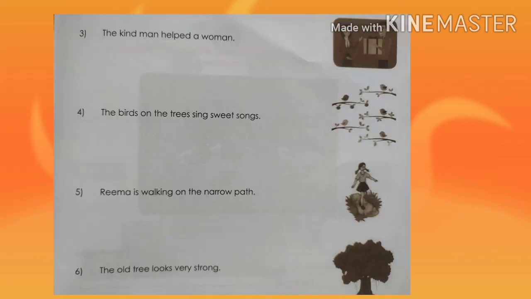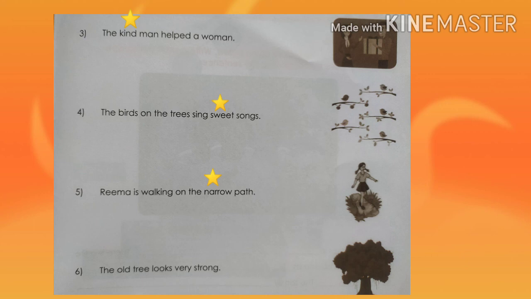The next sentence, the kind man helped a woman. So in this sentence, kind is the describing word. So we have to draw a star above this word. The next, the birds on the trees sing sweet songs. So in this sentence, sweet is the describing word. So we have to draw a star above this word. Then the next sentence is Rima is walking on the narrow path. So in this sentence, narrow is the describing word. So we have to draw a star above this word.